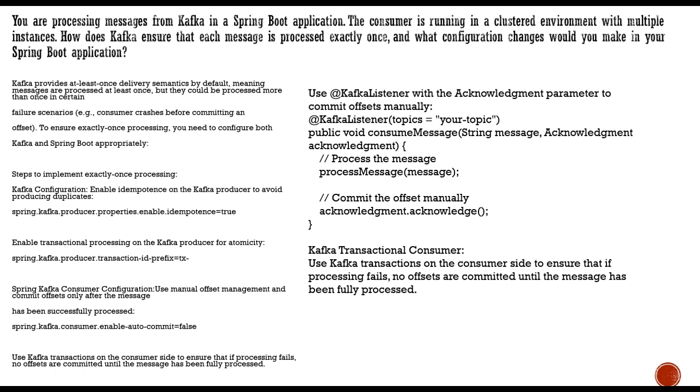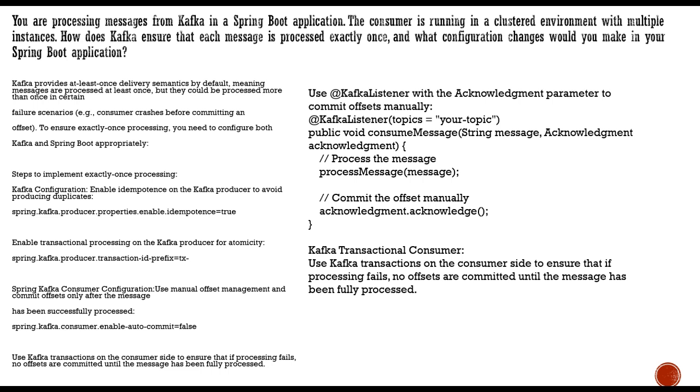There might be some consumer crashes which happen right before committing the offset. So to ensure exactly-once processing, you need to configure certain Kafka and Spring Boot settings. We'll look into that one by one. The first step is some Kafka configuration: idempotence for the Kafka producer, which will avoid producing duplicates. You need to check that idempotence is enabled.